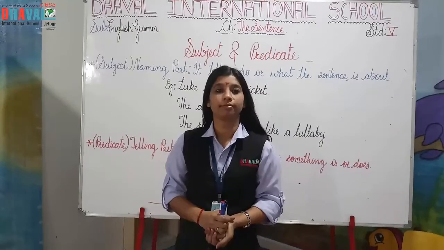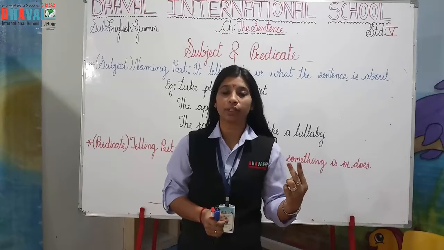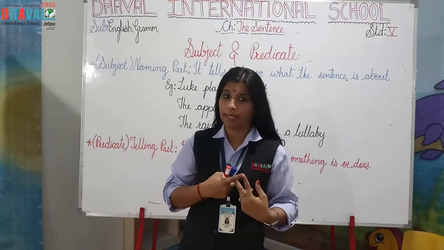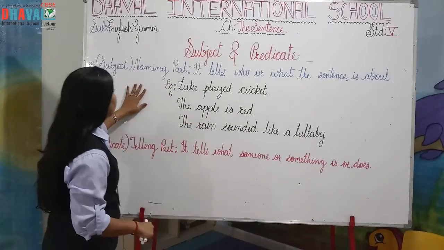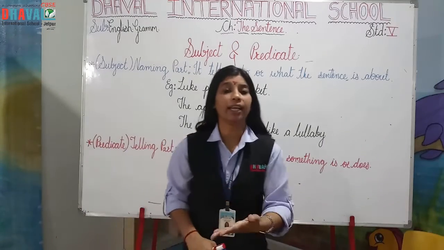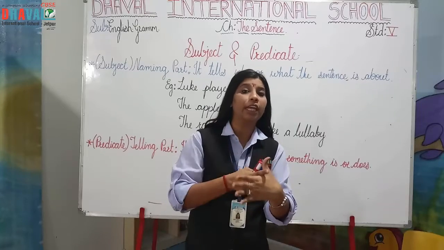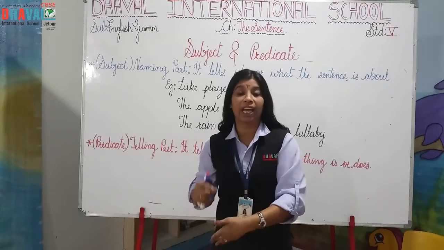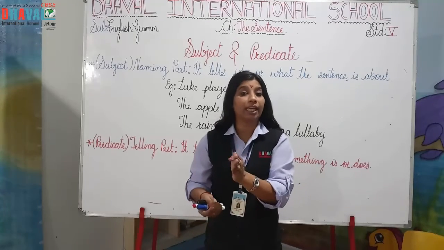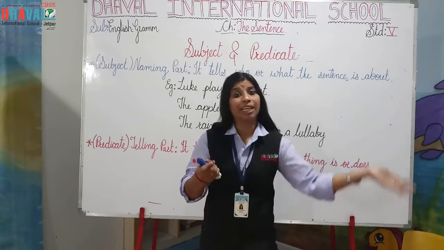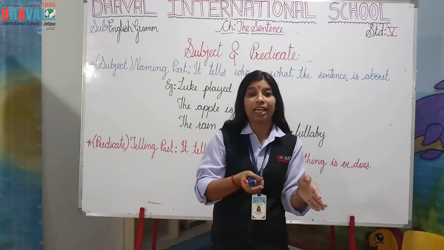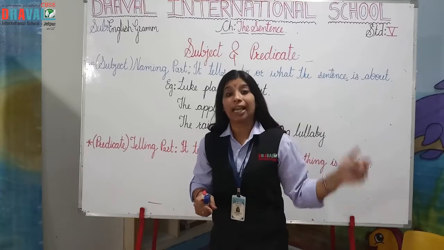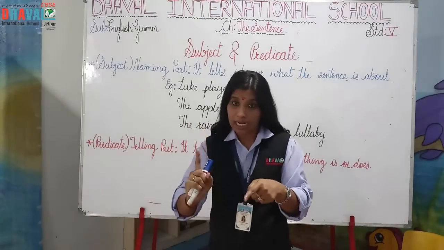Okay, so as I told you, it has 2 parts. Okay, it contains the sentence, it contains 2 parts. One is subject and one is predicate. So I have written here, subject को हम क्या कहेंगे, naming part, and predicate को क्या कहेंगे, telling part. In the sentence, subject जो होता है वो naming part होता है, noun होता है. Okay, बाकी के जो phrases होते हैं वो सब्जेक्ट के बारे में, सब्जेक्ट ने क्या एक्शन लिया है या एक्शन किया है उसके बारे में कहती है. That is why it is known as telling part, which tells something about the noun.